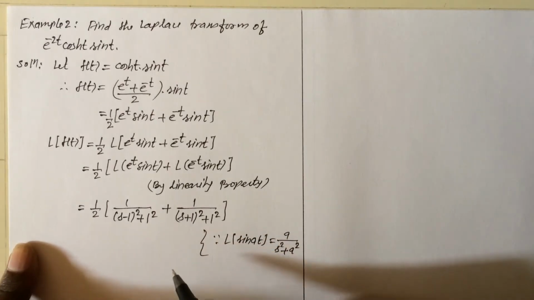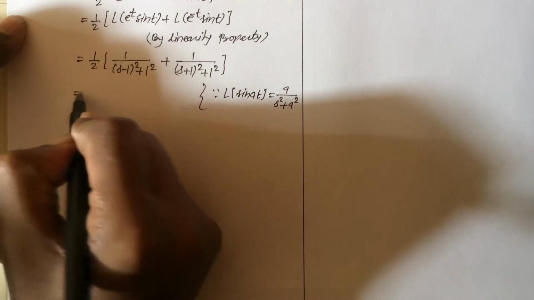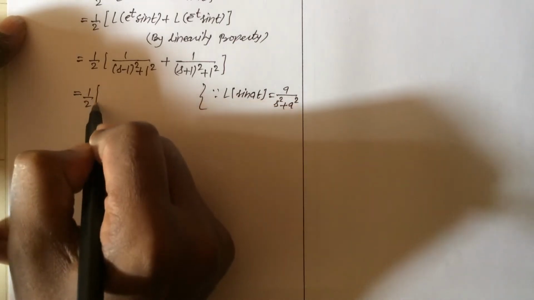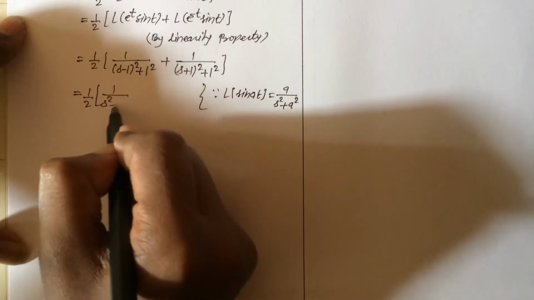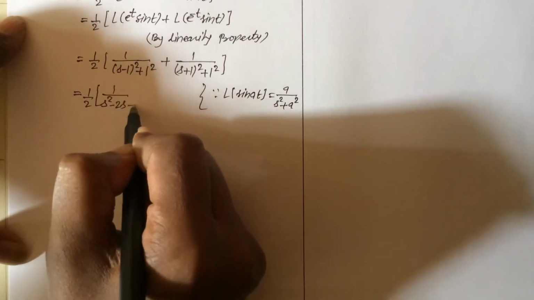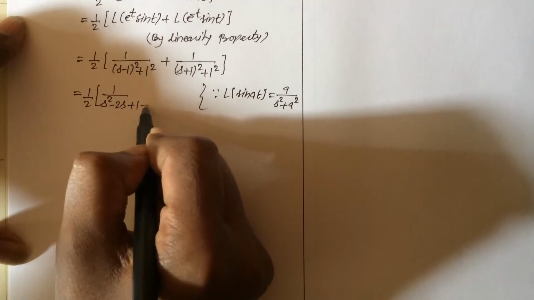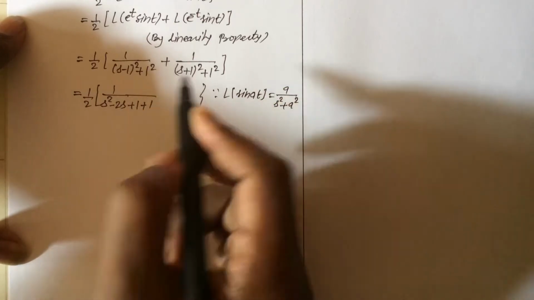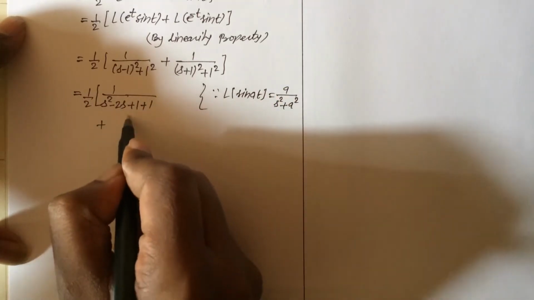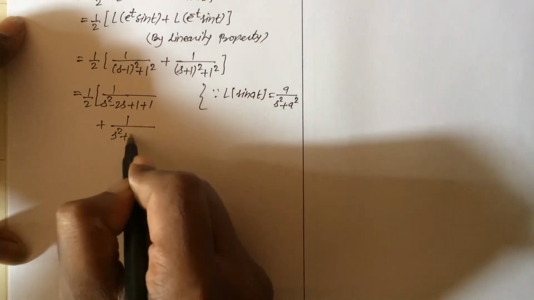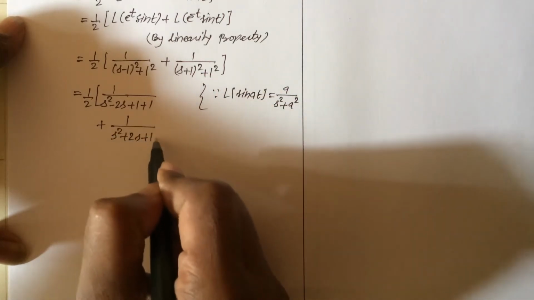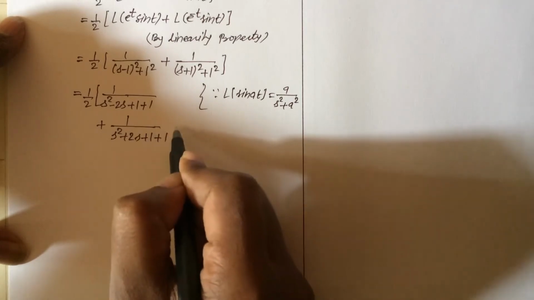Okay. Now simplify this. This equals 1 upon 2 in bracket 1 upon, open this bracket, s square minus 2s plus 1 and plus 1, and plus 1 upon, open this bracket, s square plus 2s plus 1 and plus 1.